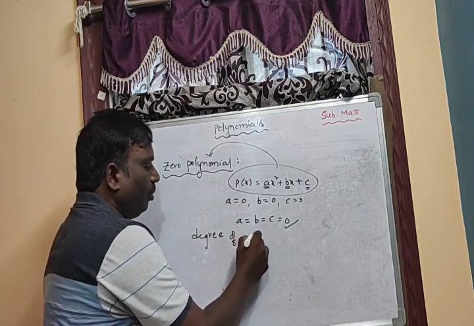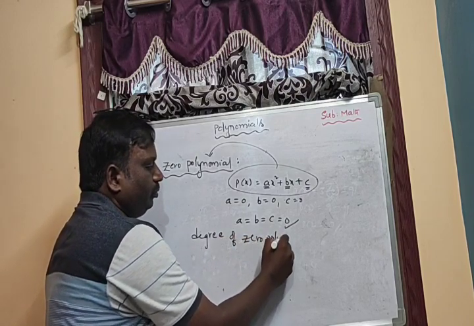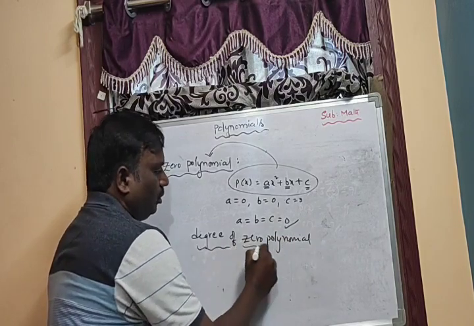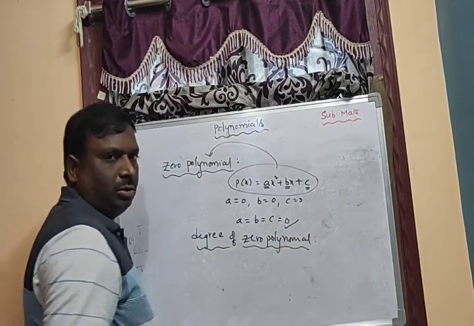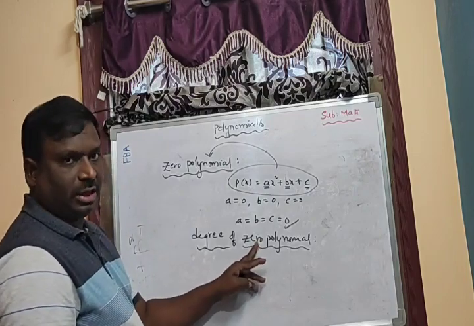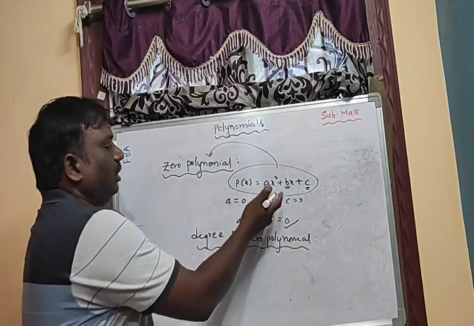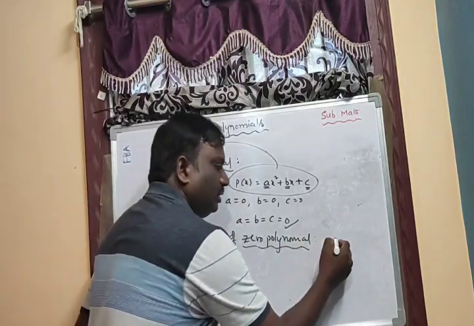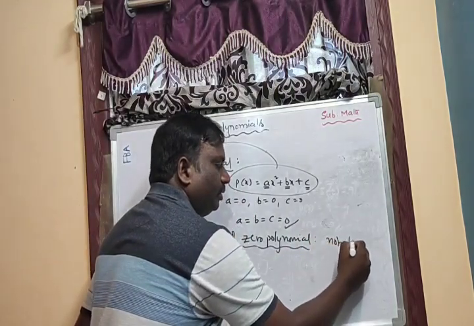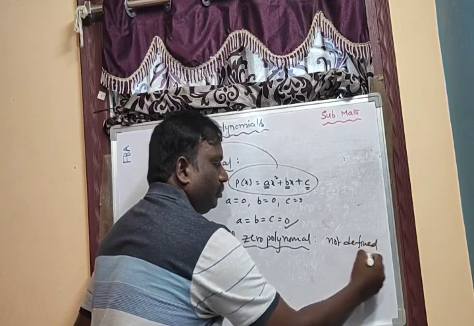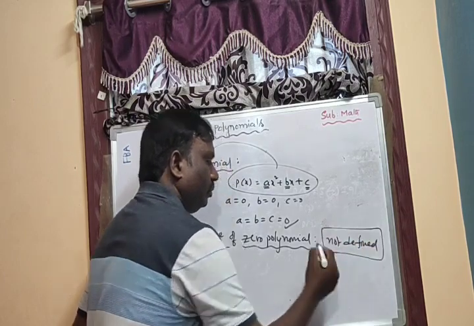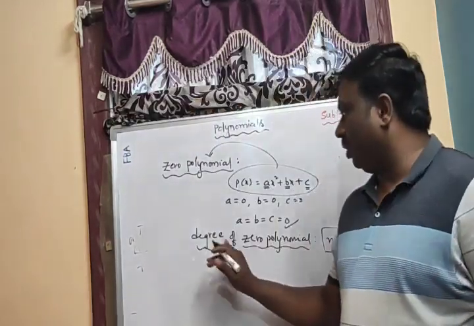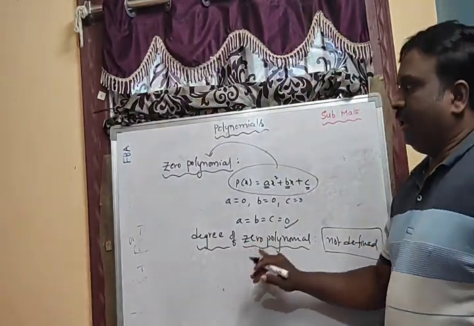Degree of zero polynomial. If there is no polynomial, how can you find the degree? That's why it is not defined. Degree of zero polynomial is not defined.